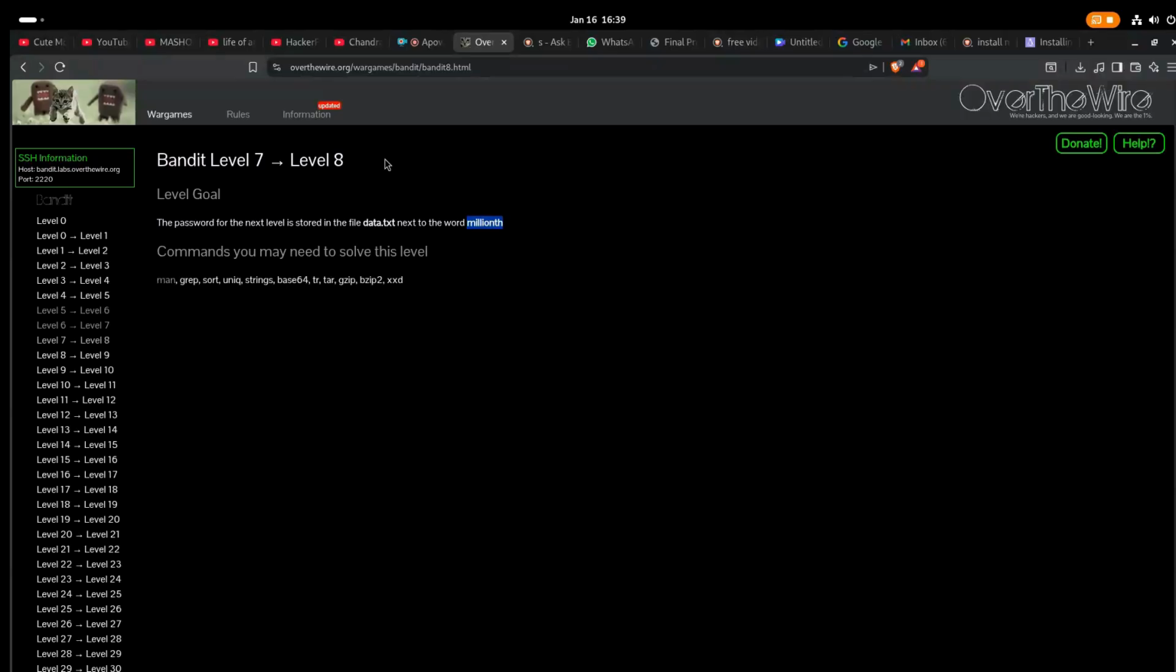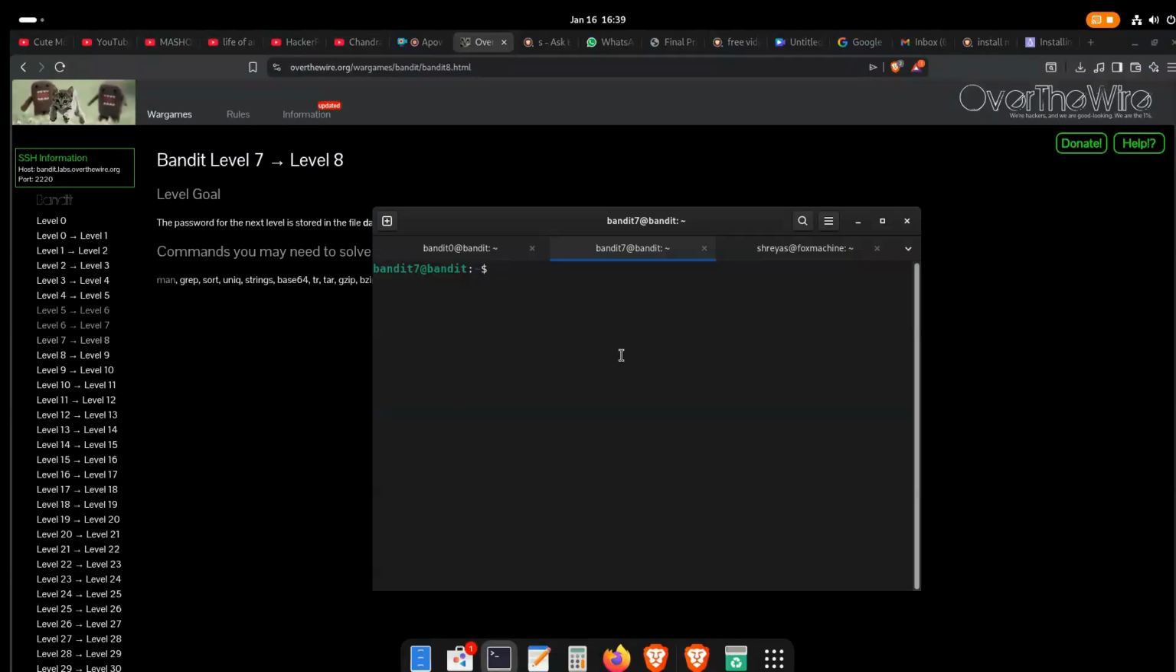So let's try to view what is in data.txt in the terminal. Before that we need to get into level 7 through the password that we have obtained earlier, and let's see. I am in the 7th level here, as you can see. It says home bandit 7. So let's ls. Here there is data.txt. Let's cat data.txt.